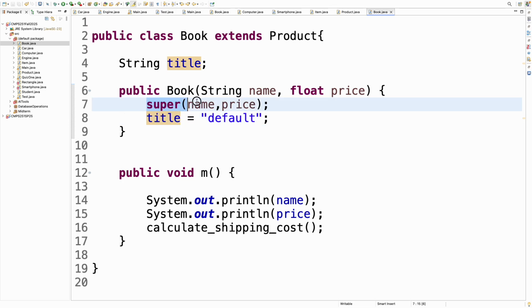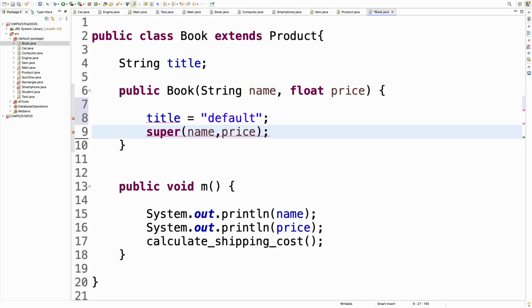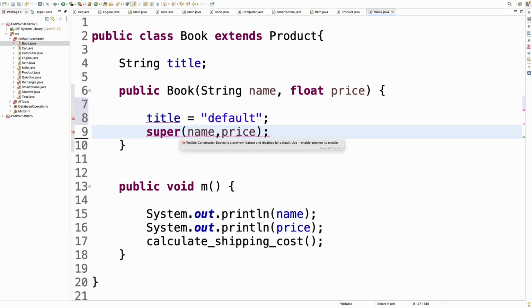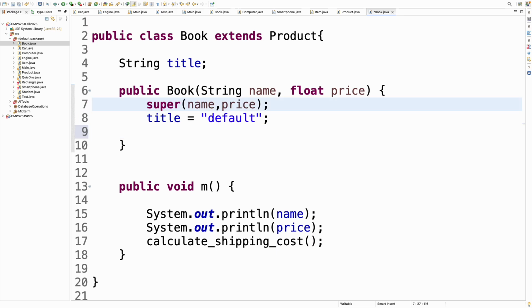And there's one rule that we have to follow, which concerns this super line. Can I put it as the second line of the constructor? No. Definitely, there's no other possibility, it should always be the first line. Again, because your father should be born before yourself. I cannot do anything for the book class before I do the necessary things for the parent class. So this should always be in the first line.